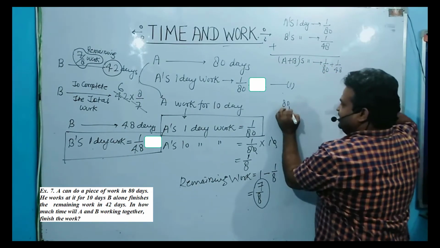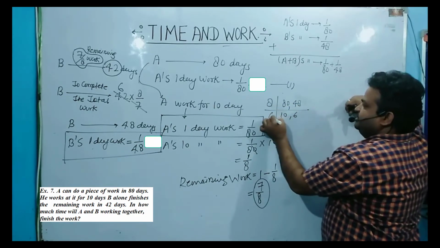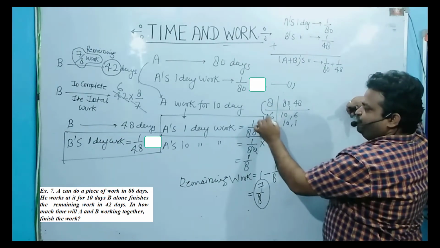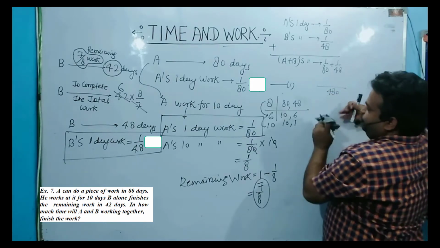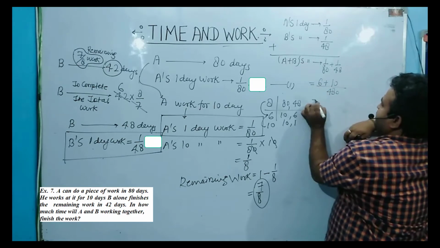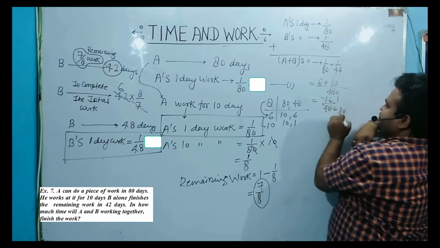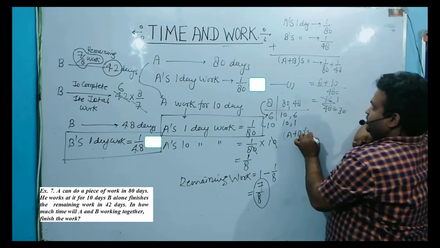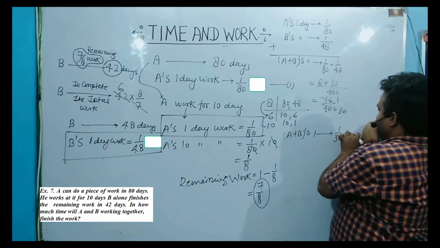So you take the LCM of 80 and 48. 8 tens are 80, 8 sixes are 48, so 480 will be the LCM. 6 tens are 60 plus 10 tens are 100, so you will get 16 divided by 480. 16 ones are 16, 16 thirties are 480. So A plus B's 1 day work is how much? 1 by 30.